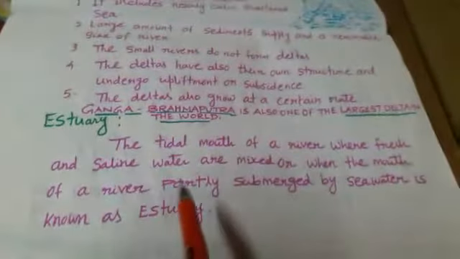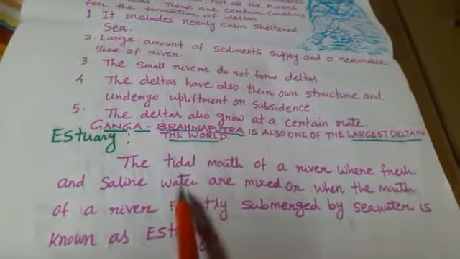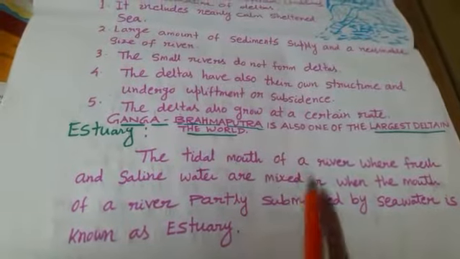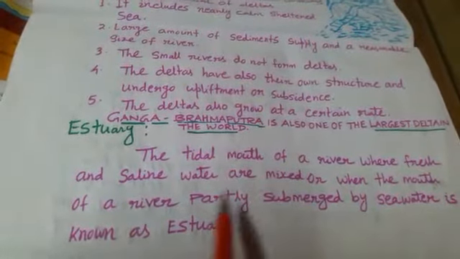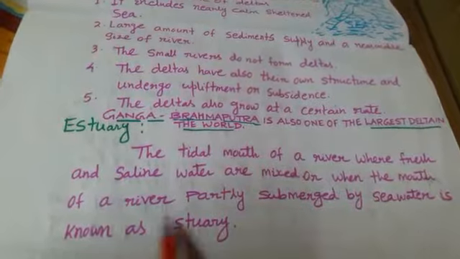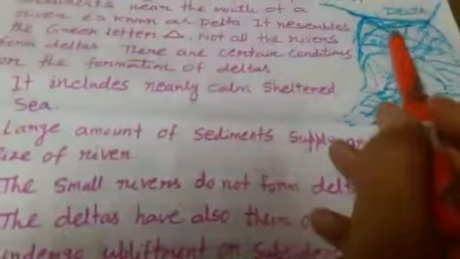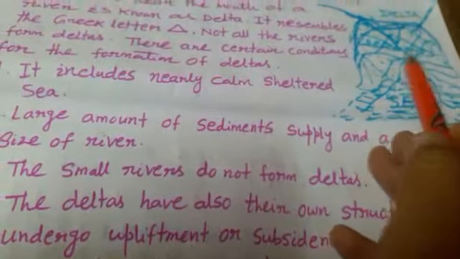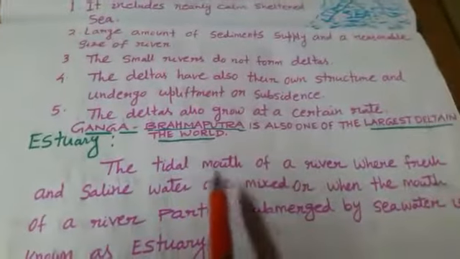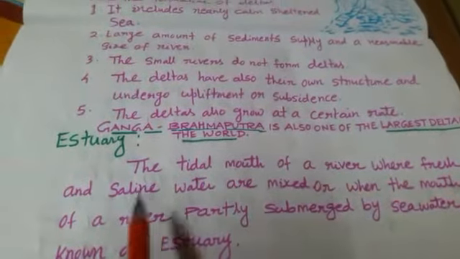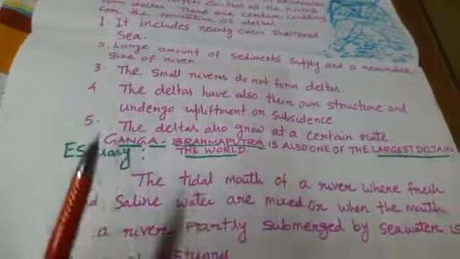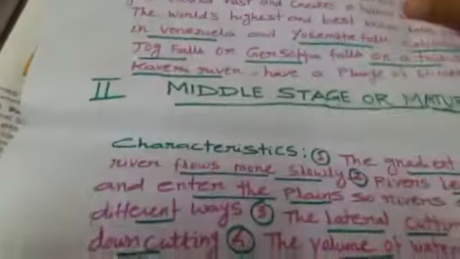Second landform, estuary. What is meant by estuary? The tidal mouth of a river where fresh and saline water are mixed, or when the mouth of a river is partly submerged by sea water, is known as an estuary. Or we can say that the tidal mouth of a river where fresh and saline water are mixed is known as what? Estuary.